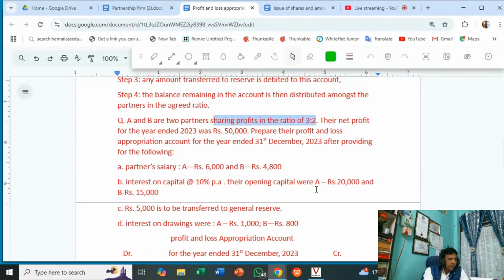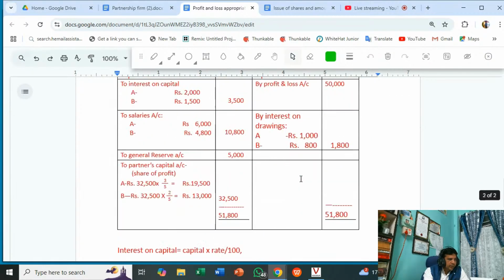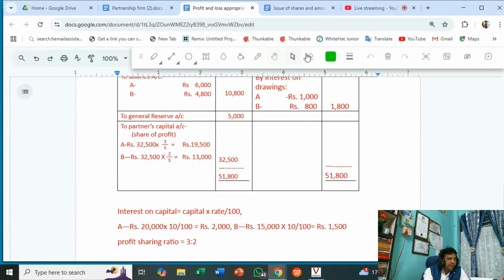It is calculated in this manner. 32,500 times 3 by 5, since 3 is to 2, 3 divided by 3 plus 2 is 5, and 32,500 times 2 by 5, that is 2 divided by 3 plus 2.